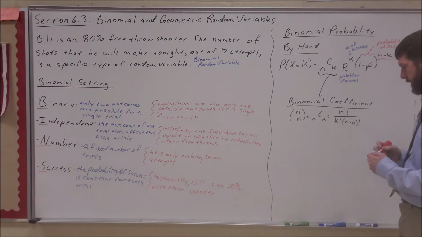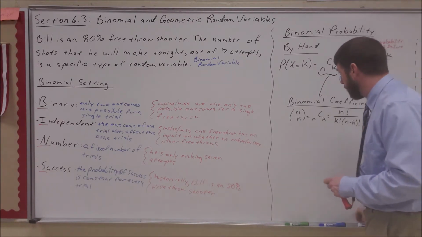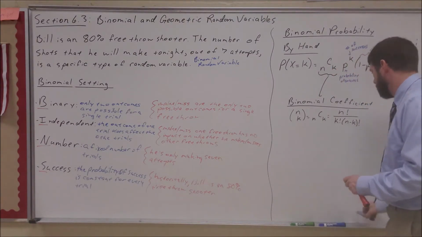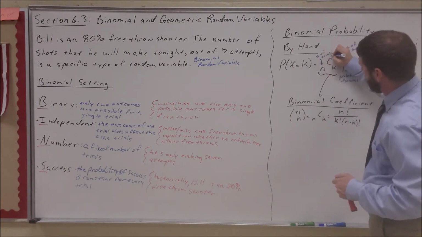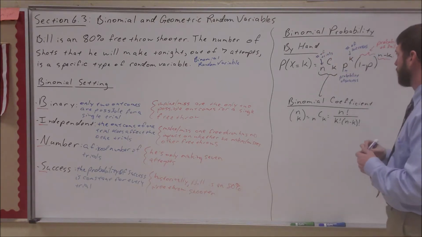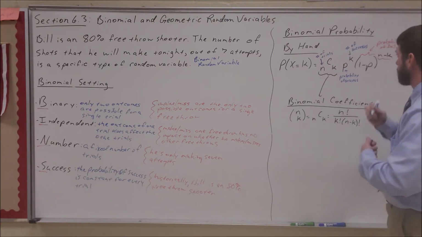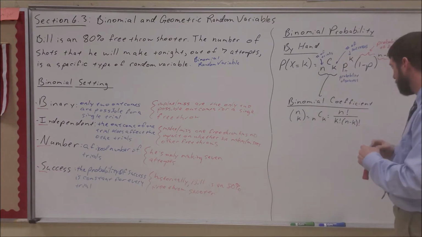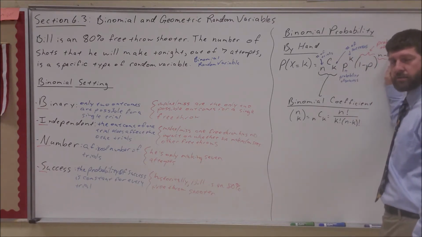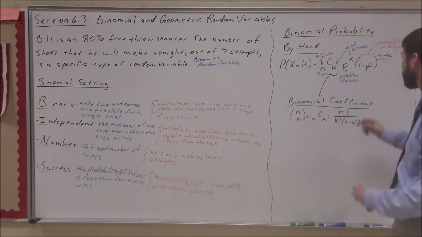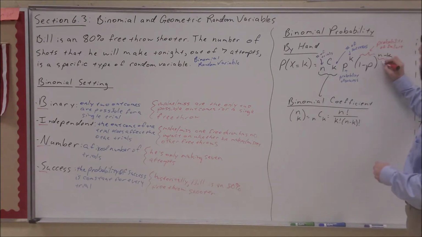N is our number of trials. I'll talk about this part on the front in a minute. K was the number of successes. So if I take my trials, my attempts, minus my successes, what am I left with? How many times I failed. So this is the number of failures.